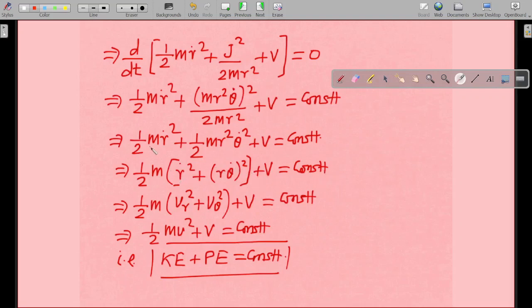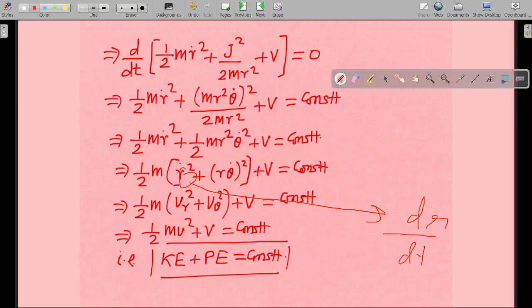Now how has this come? You have taken half m, a constant, as a common factor from here: half m times r dot square plus r theta dot whole square, plus V as it is. Now this r dot is clearly dr by dt.